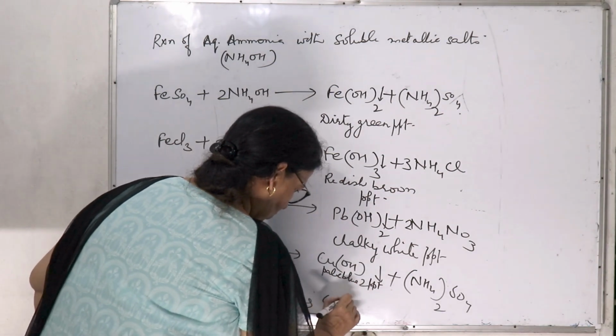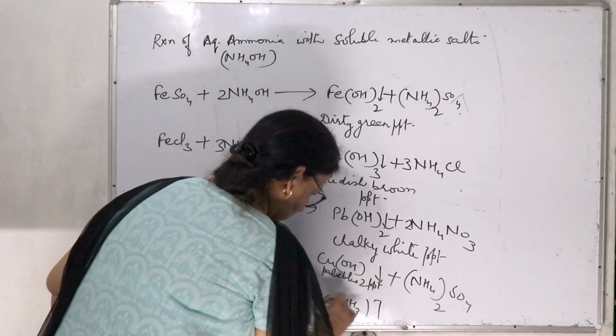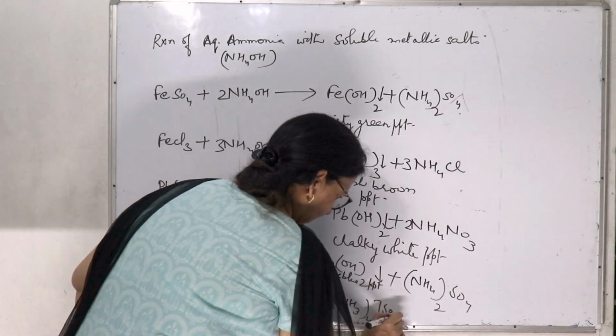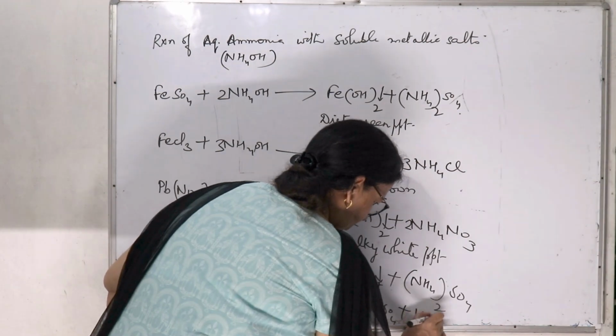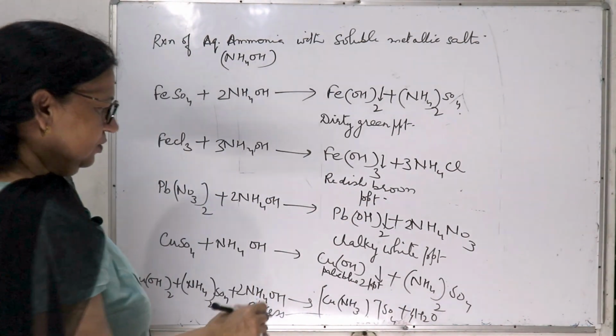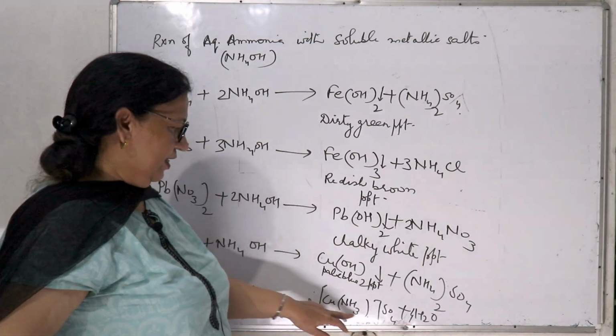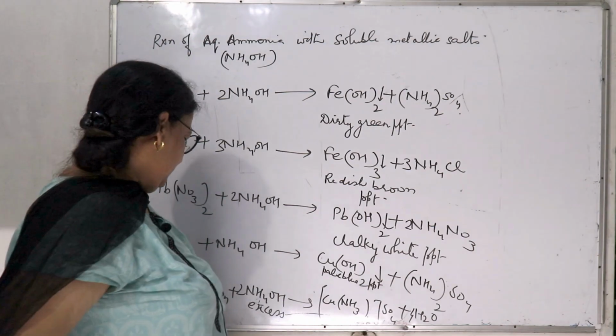that is [Cu(NH3)4]SO4 plus water. So this is complex salt. What is the name of this complex salt? That is tetraamine copper sulfate.